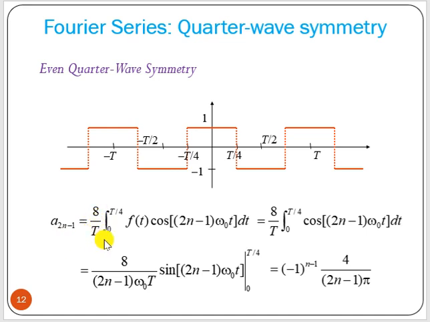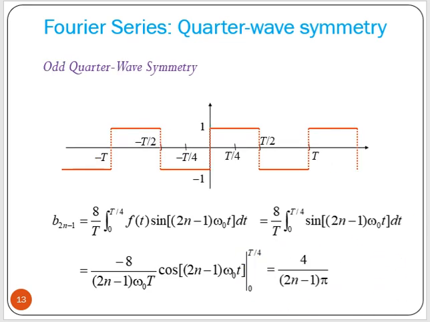And 8 by T, 0 to T by 4, f(t) cosine of, here also 2n minus 1, because we should consider the odd harmonics, omega 0 t dt. Then if you integrate that over 0 to T by 4, we will get this particular expression. Similarly, for odd quarter wave symmetry, we can write b of 2n minus 1.